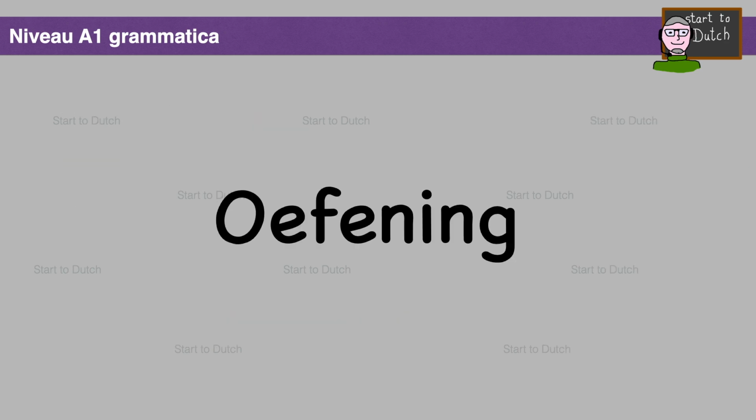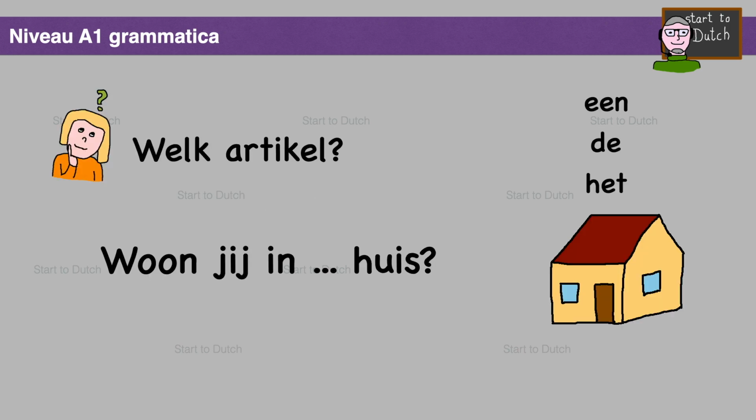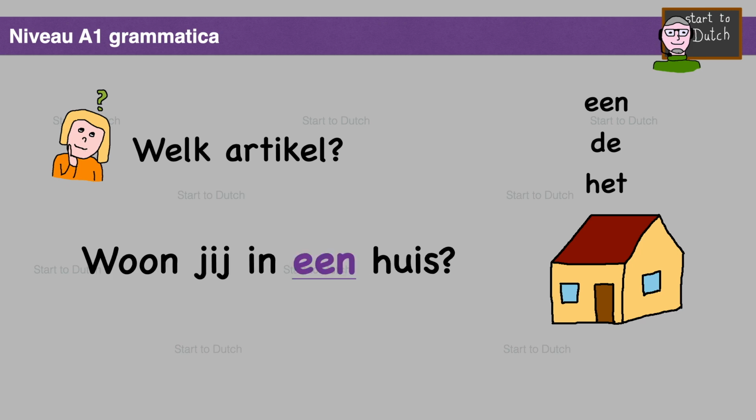Okay, time for oefening, an exercise, een oefening. Woon jij in huis? Welk artikel? Which article? Een. Woon jij in een huis? Do you live in a house? I'm speaking in general here, not specifically.